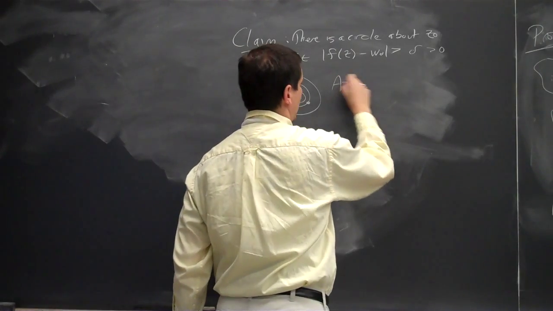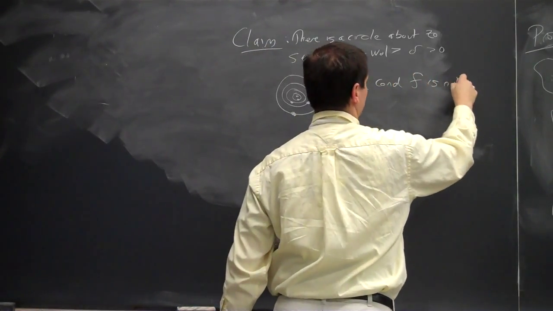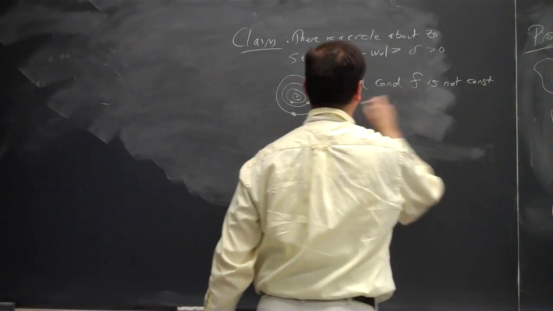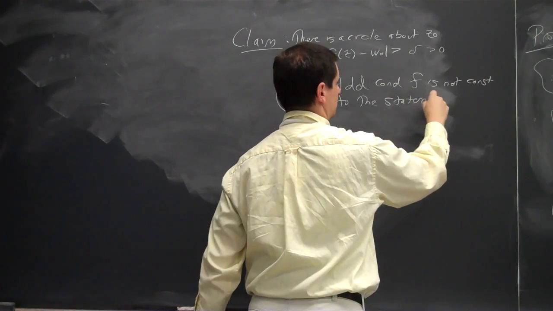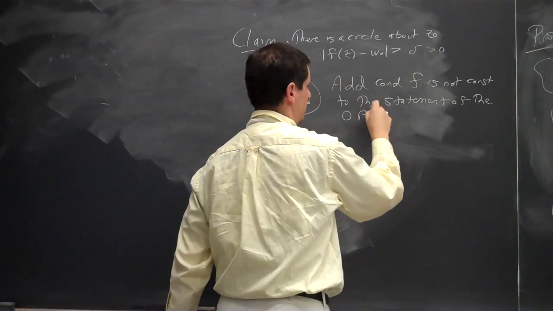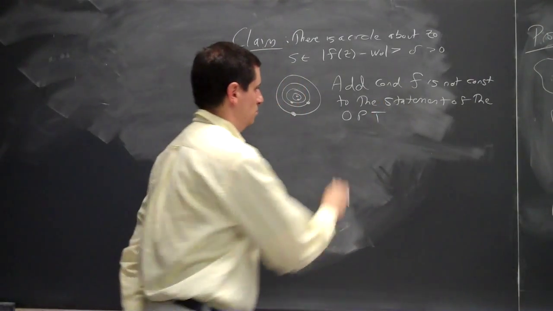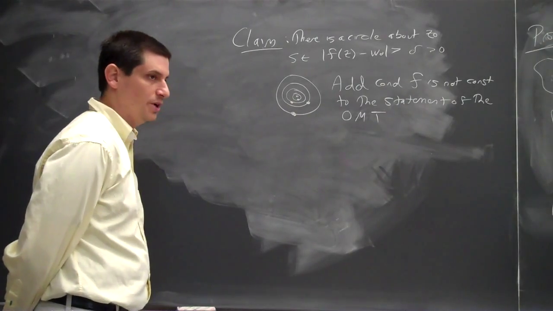So add the condition f is not constant to the statement of the open mapping theorem. Okay?